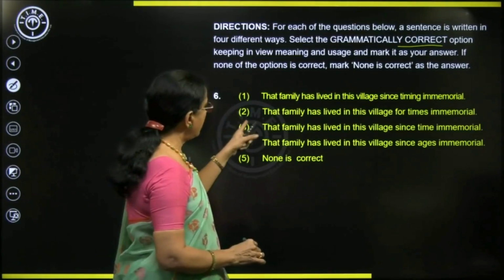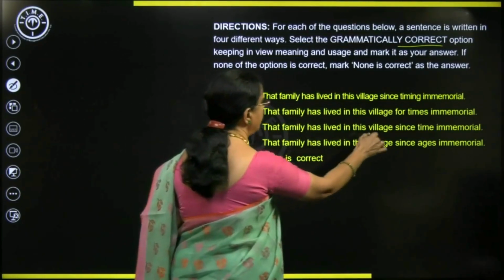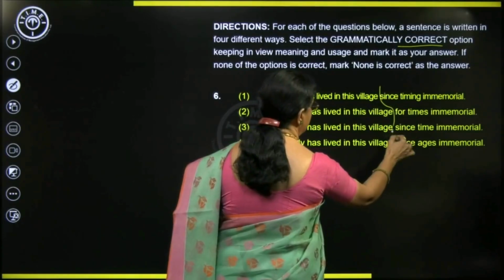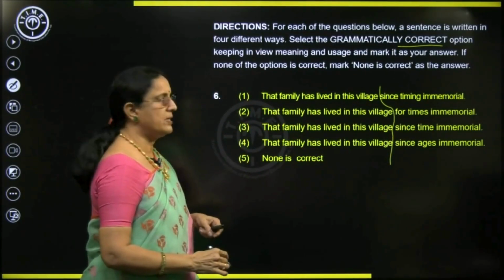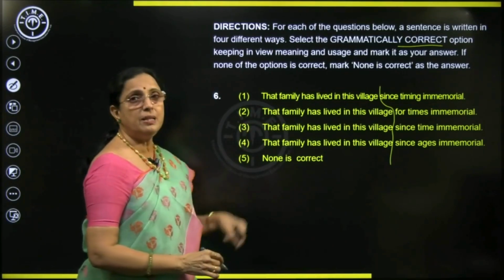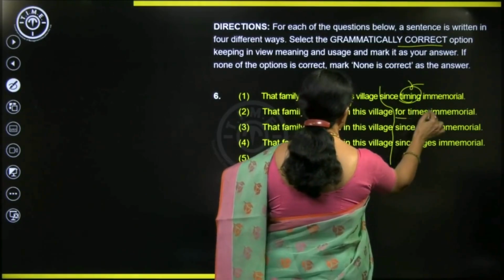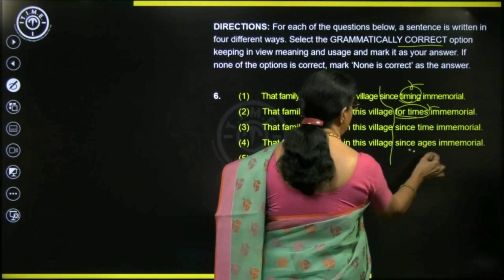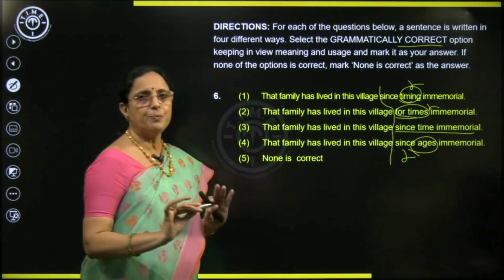That family has lived in this village. Till here, it's the same, no correction. So focus more on the second side. Since timing immemorial, you don't say, that's not the usage. For times immemorial, wrong. Since ages immemorial, wrong. Since time immemorial is the proper usage.